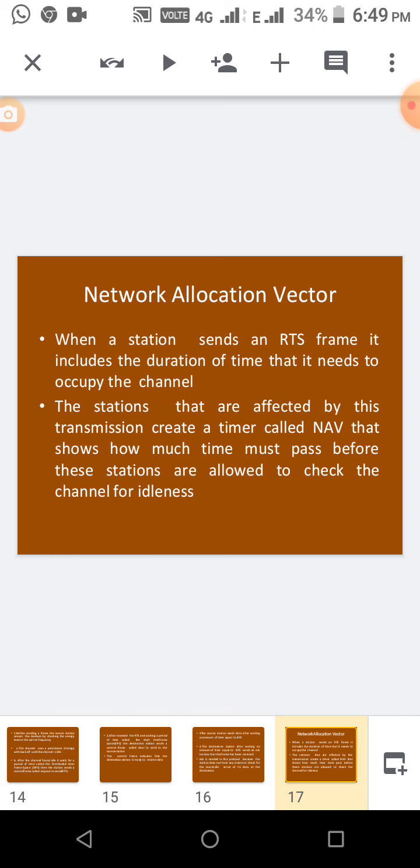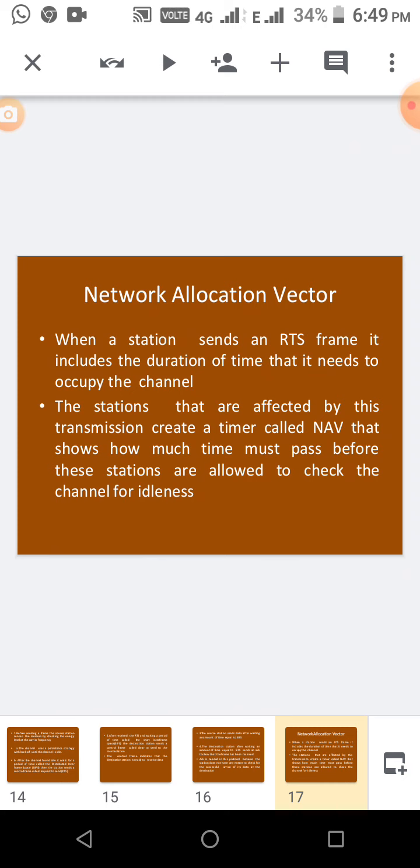Next, in CSMA/CA, first the stations check the channel and wait for a short period of time before sending the request. Then the destination sends a control frame after waiting for some time. After receiving the data, the receiver, that is the destination, sends an acknowledgement after some time. This process goes on in CSMA/CA.